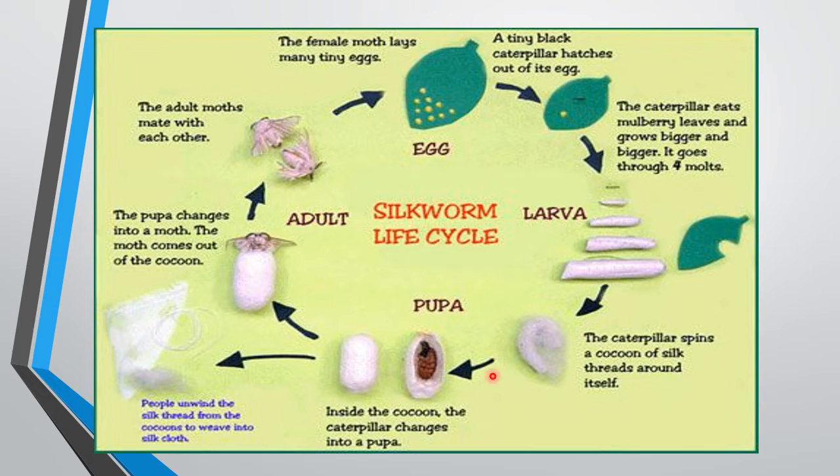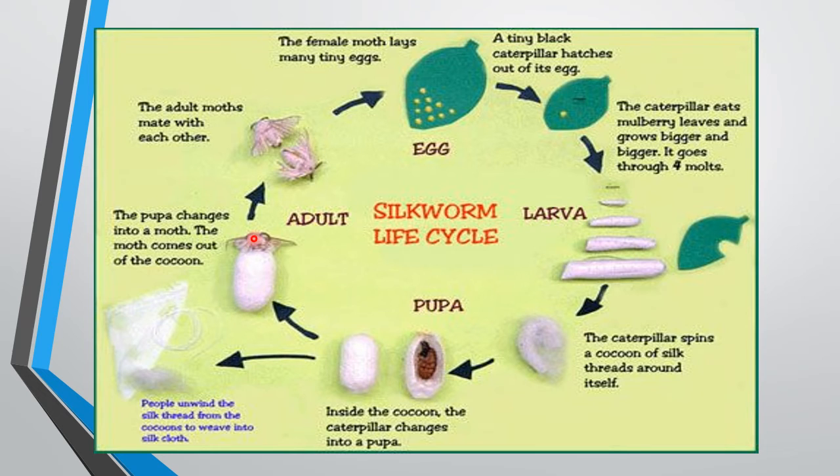When it is exposed to air, that fiber hardens. That we call silk fiber. This hard structure, the cocoon, completely covers the body of the silkworm, and now we call it a pupa. The silk fiber is extracted from the cocoon of the silk moth.